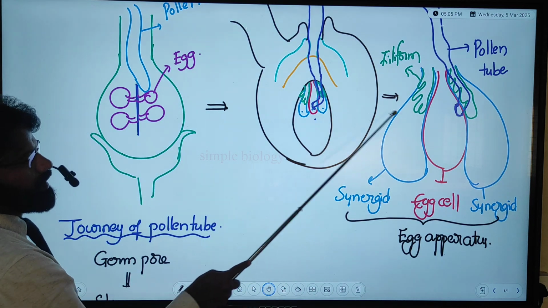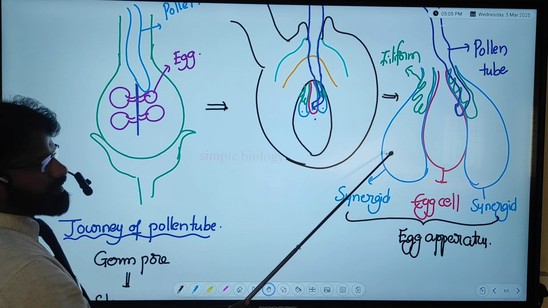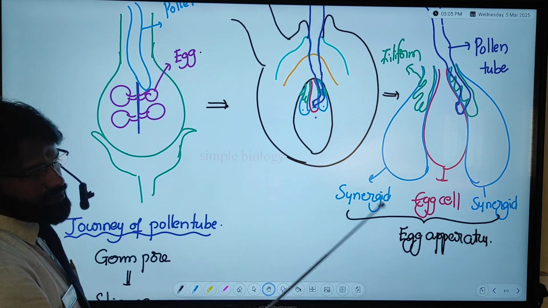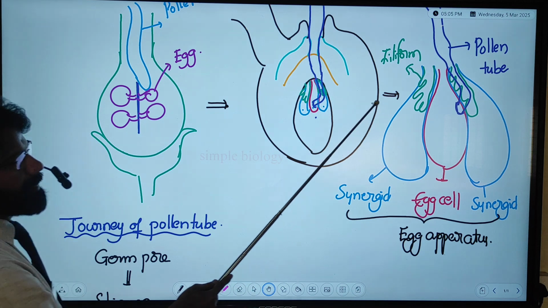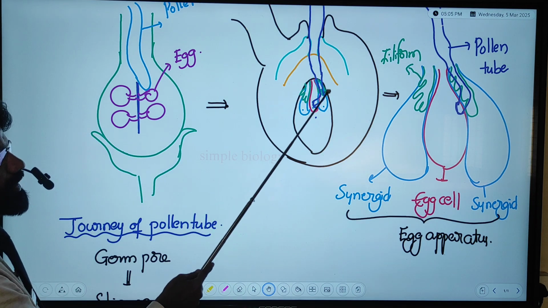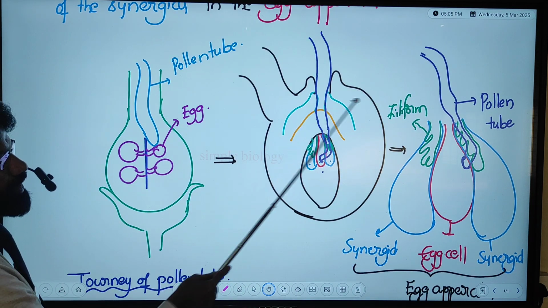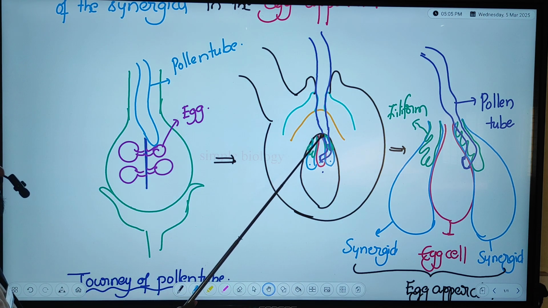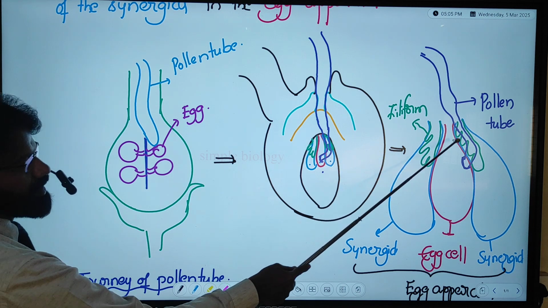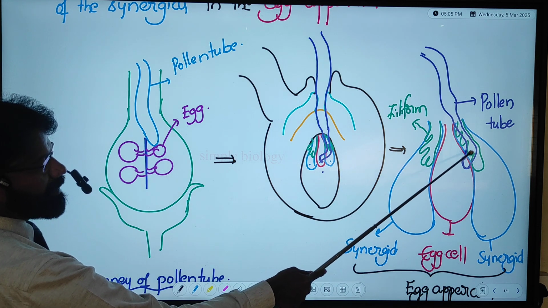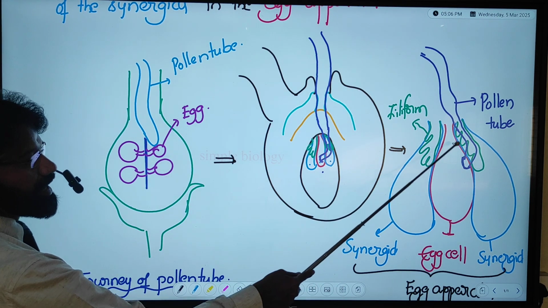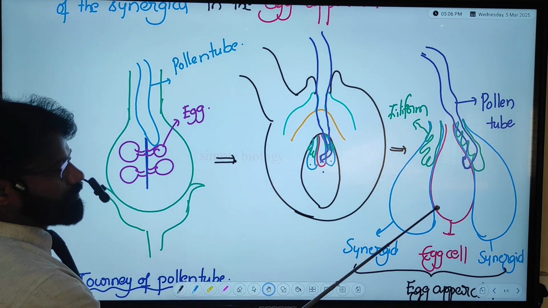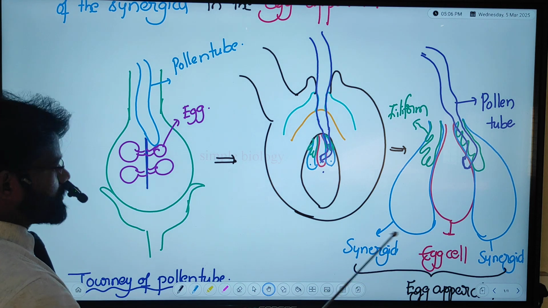If you see, this synergid and this synergid have special structures called filiform apparatus. The filiform apparatus is helpful for guiding the pollen tube. The blue color is the pollen tube. That pollen tube enters through the micropylar region into the embryo sac, directly into any one of the filiform apparatus of the synergids, shown in green. The pollen tube does not divide into 2 parts. Then finally it releases its contents.